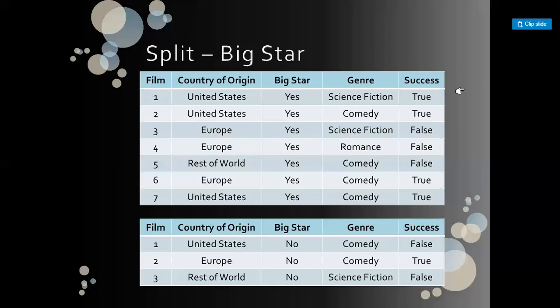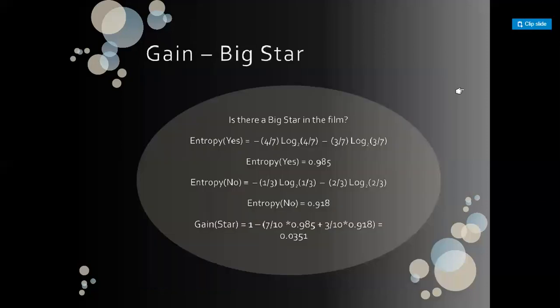Calculating the corresponding entropy, when a big star is present, entropy equals minus 4 by 7 log 4 by 7 minus 3 by 7 log 3 by 7, which is 0.985. Entropy when a big star is not present equals minus 1 by 3 log 1 by 3 minus 2 by 3 log 2 by 3, which equals 0.918.